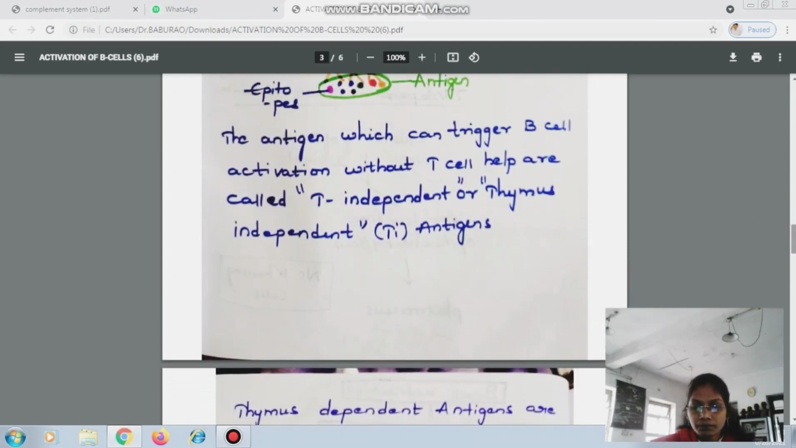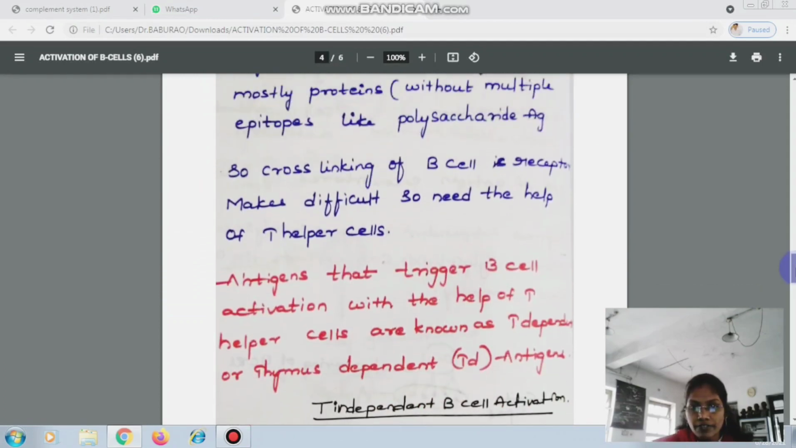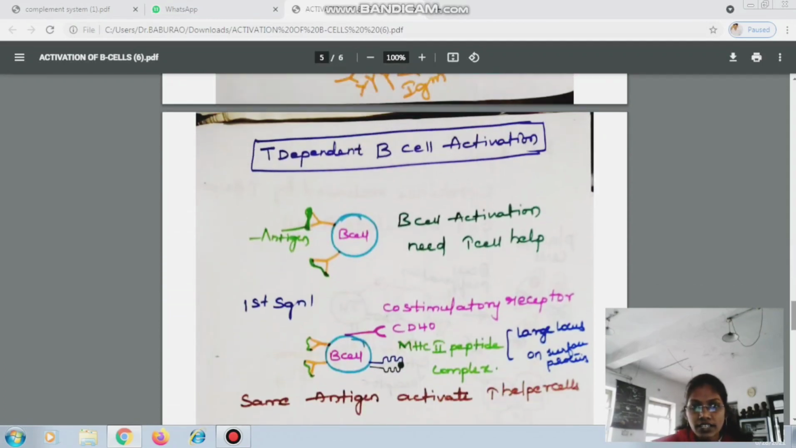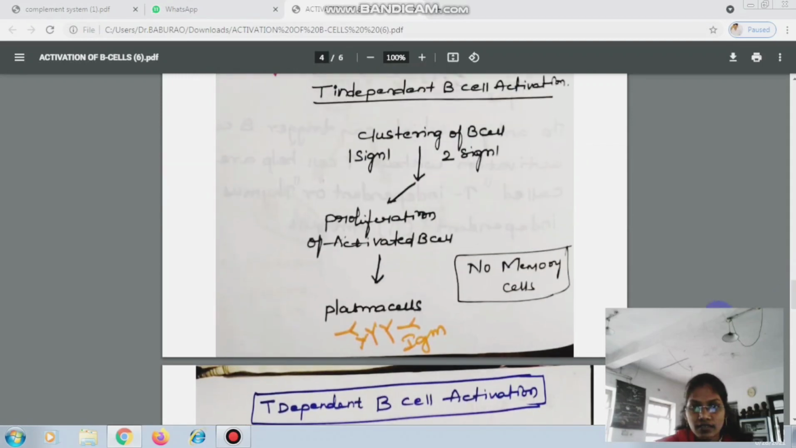Now after activation, they start proliferating. You can clearly understand they start proliferation and produce plasma cells, but not memory cells. For the production of memory cells we need T helper cells. Only the antigen comes, it triggers the B cell, proliferation starts, and plasma cells are produced. These plasma cells produce antibodies. The first type of antibodies produced by the plasma cells are IgM antibodies, right? Such activation we call T independent B cell activation.